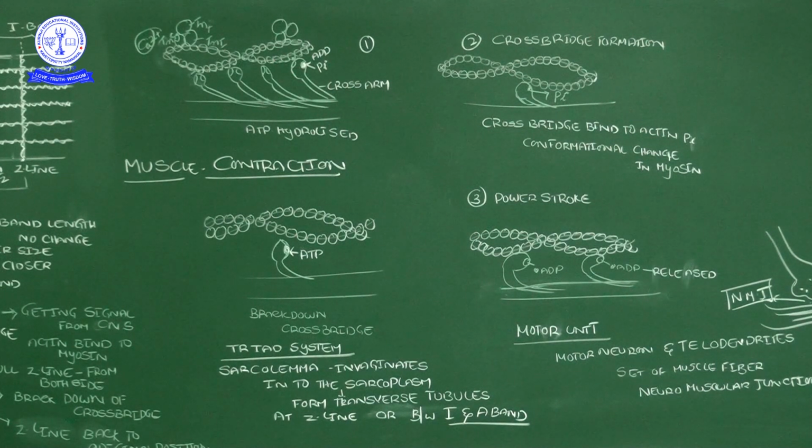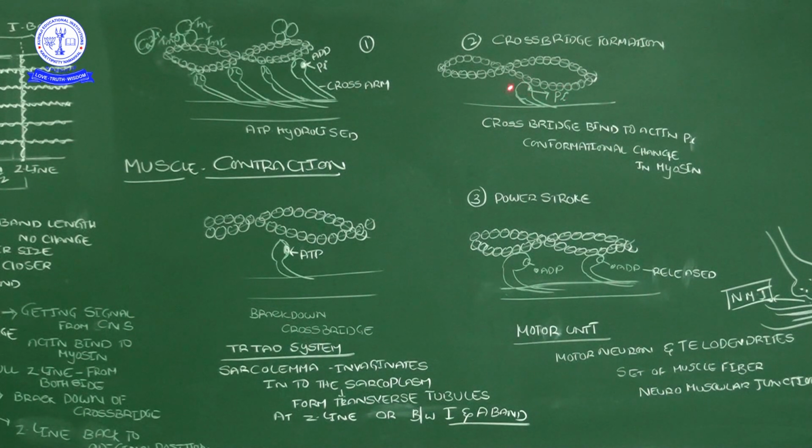So here ATP is hydrolyzed and dissociated into ADP and phosphate. The ADP and inorganic phosphate are still present in the myosin head itself. Then the next point, cross bridge formation. After hydrolysis, the inorganic phosphate is released.